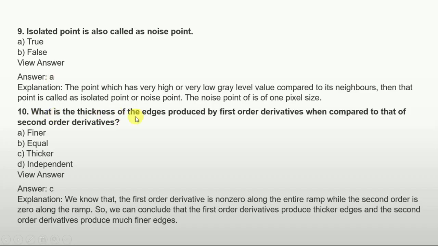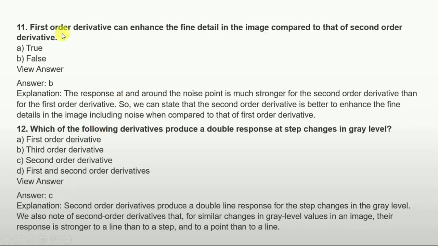What is the thickness of edges produced by the first order derivative when compared to the second order derivative? The options are thinner, equal, thicker and independent. So the answer is option C, that is thicker. With the first order derivative, we can enhance the fine detail in the image compared to the second order derivative, true or false?